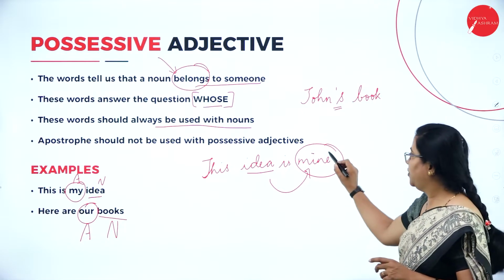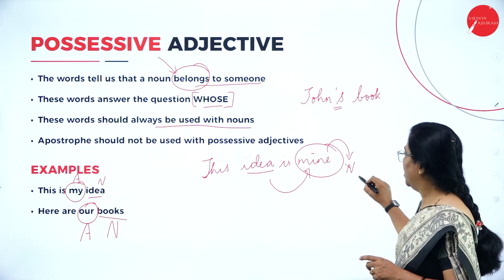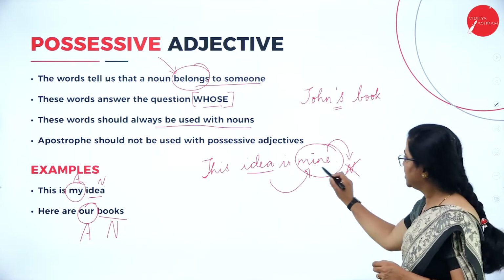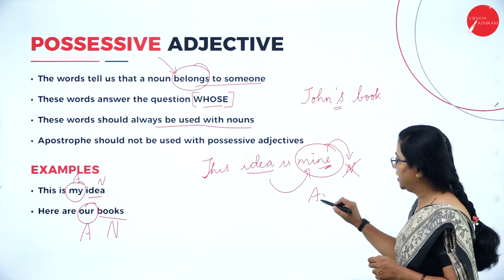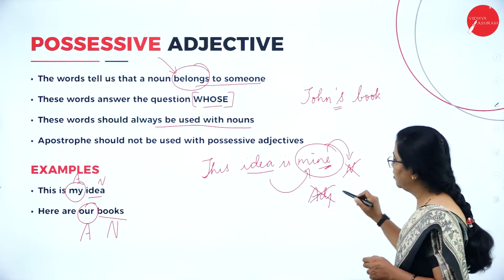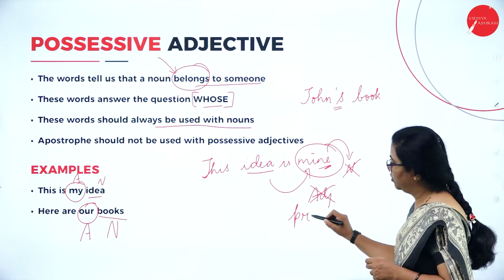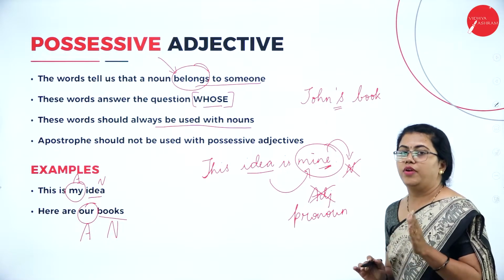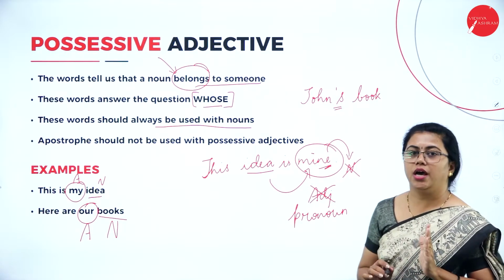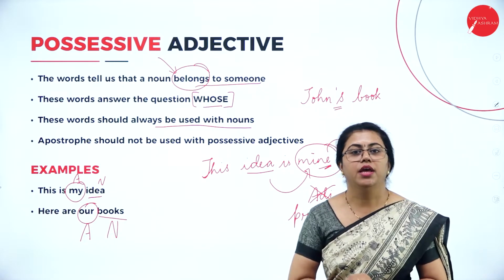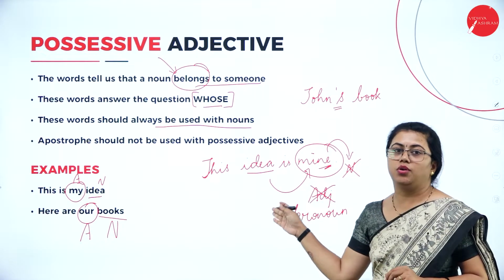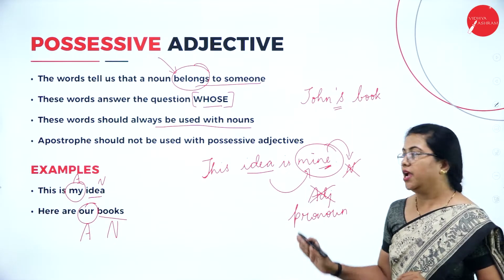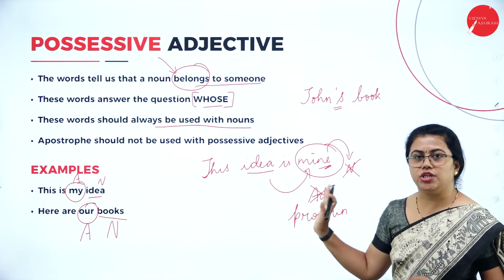But no, after this, there is no noun. Hence, this does not become an adjective. This is not an adjective, but it is a pronoun. Okay, it is a possessive pronoun. So whenever you are using it with a noun, it becomes an adjective. Whenever you are not using it with noun, it does not become an adjective. It becomes a pronoun in turn.